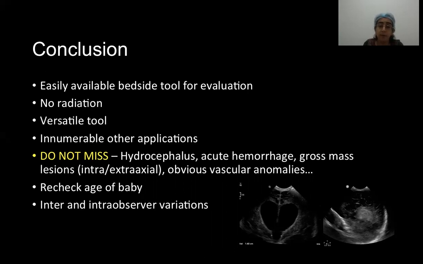However, the most important thing to remember is do not miss hydrocephalus, do not miss acute hemorrhage, which is echogenic on ultrasound. Do not miss gross mass lesions that can cause midline shift. Do not miss obvious vascular anomalies like vein of Galen malformations. Recheck the age of the baby. If it is very preterm, the appearance of the brain will differ from the late preterm and the term neonates. And always remember there are inter and intra-observer variations. So as far as possible, the same observer should try to repeat the scan.